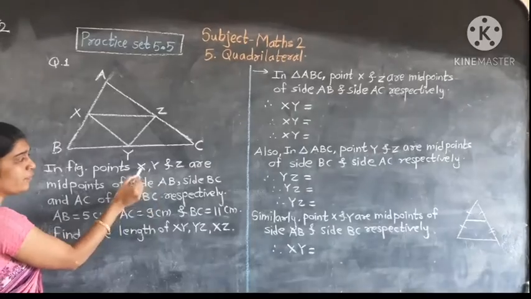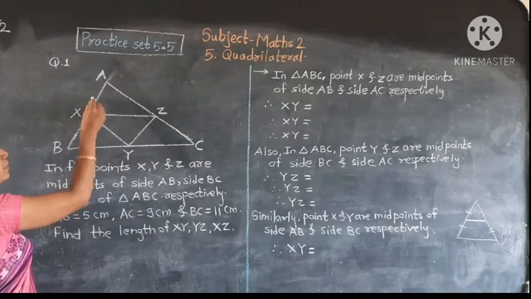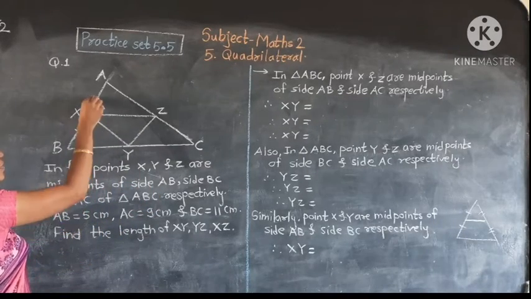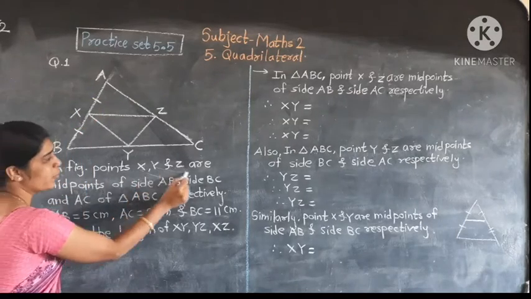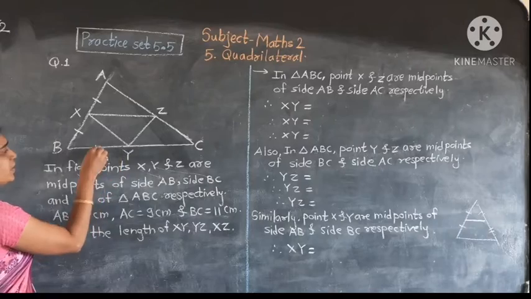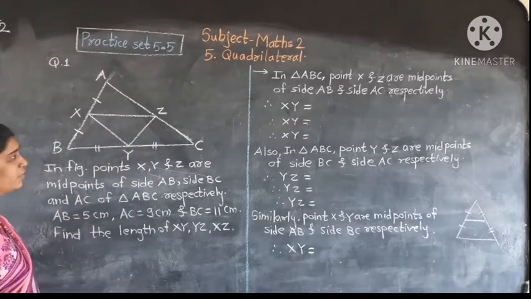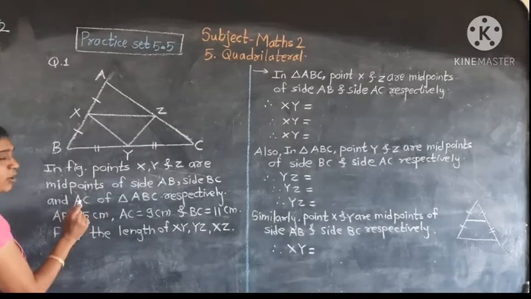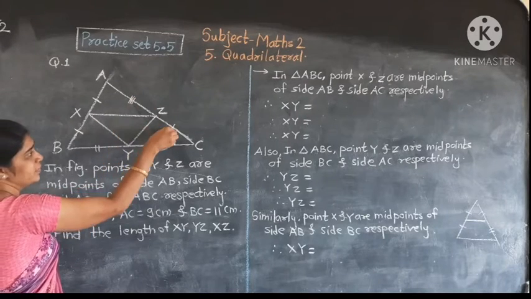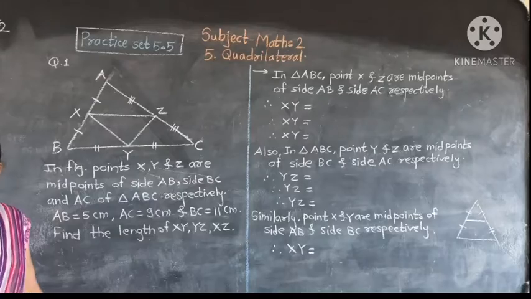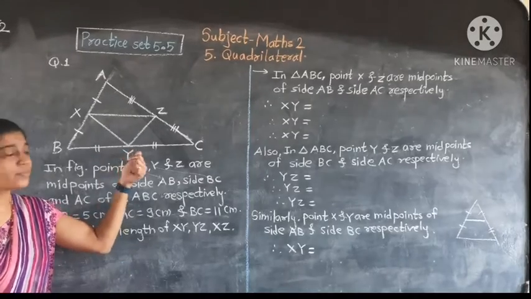We denote this midpoint in the figure. X is the midpoint of AB, so we make the congruent sign here. Y is the midpoint of BC, given. And Z is the midpoint of AC. We make the congruent sign here.